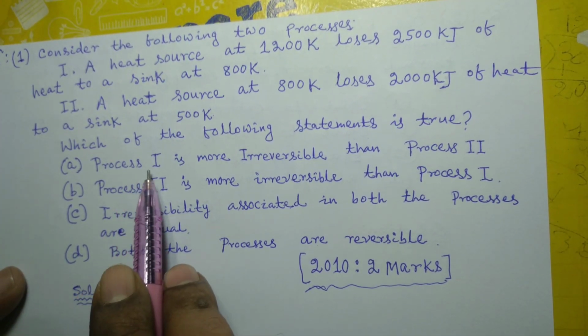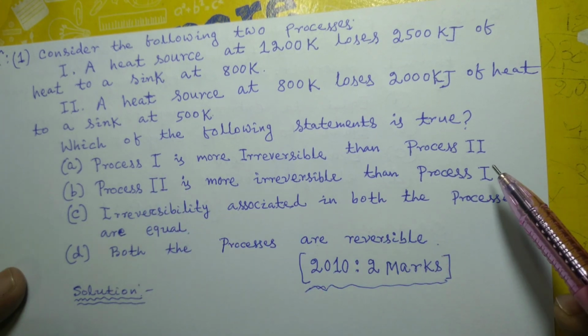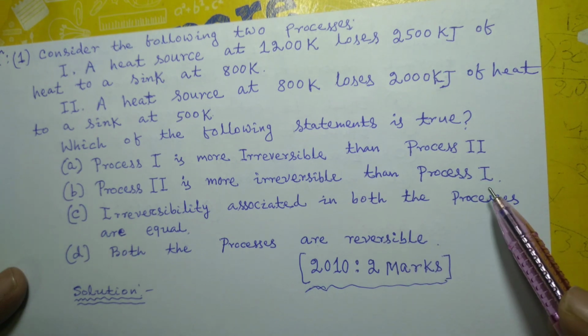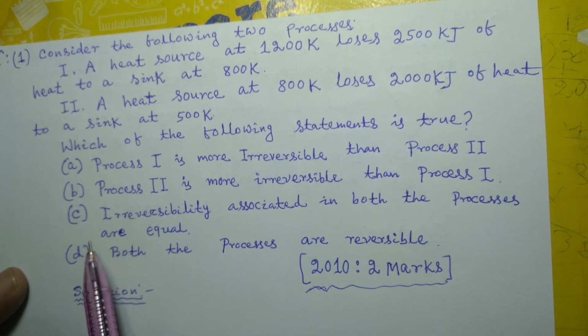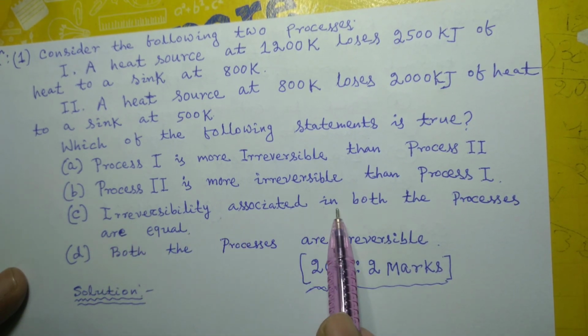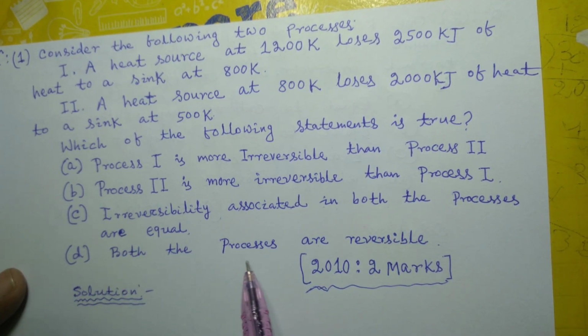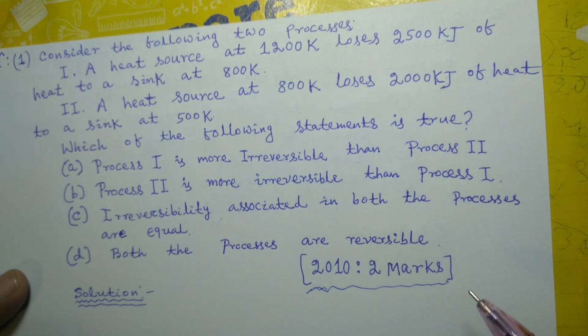Option A is process 1 is more irreversible than process 2. Option B is process 2 is more irreversible than process 1. Option C is irreversibility associated in both the processes are equal. And option D is both the processes are reversible.